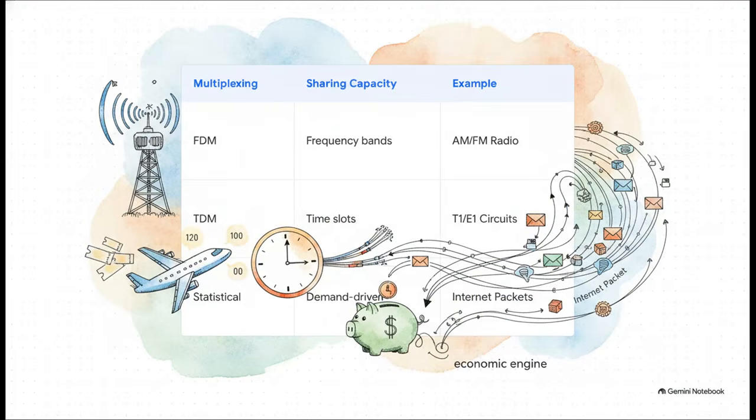Okay, so bandwidth is expensive, right? To share that valuable capacity, we use multiplexing. And the truly fascinating one here is statistical multiplexing. Unlike FDM or TDM, which rigidly assign fixed frequency bands or time slots, statistical multiplexing allocates bandwidth totally on demand. It acts exactly like airline overbooking. Providers purposely sell more capacity than physically exists, just banking on the fact that not everyone is going to transmit at the exact same microsecond. It's kind of wild, but it is the core economic engine that makes the modern internet viable.